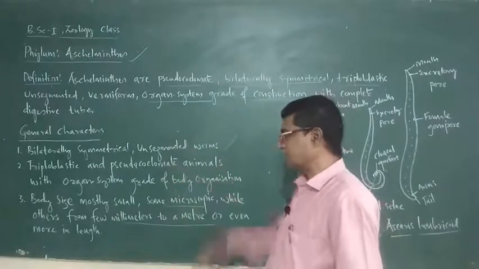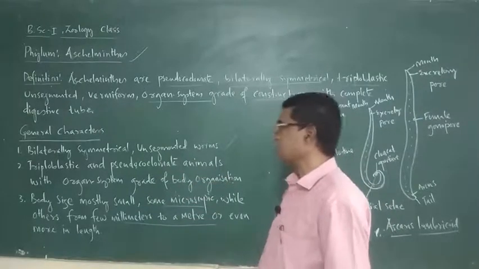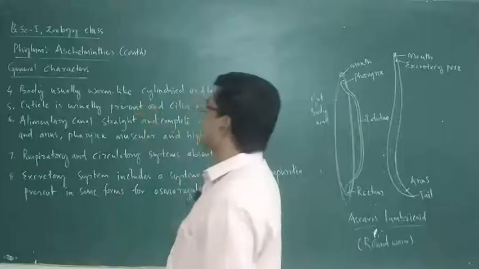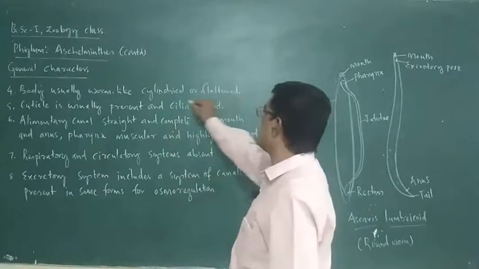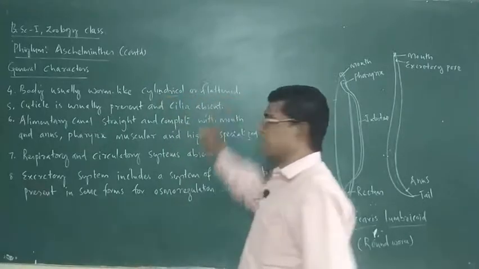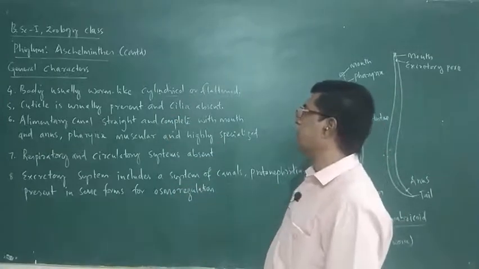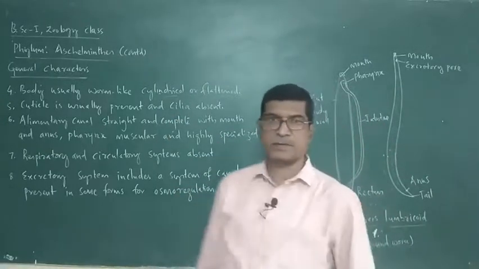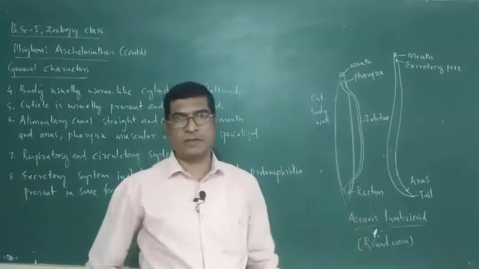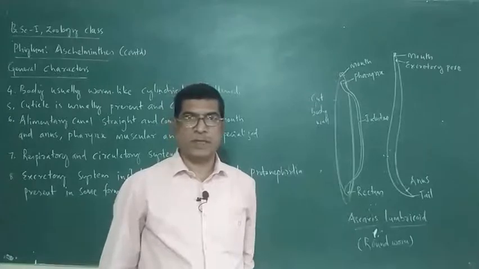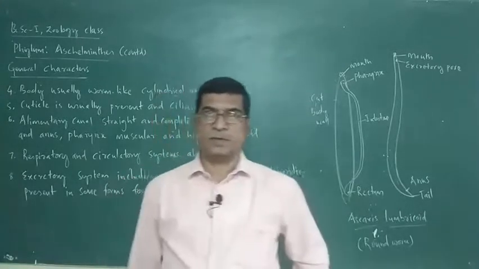Okay, so these are a few general characters of Aschelminthes. Let us discuss some other general characters of phylum Aschelminthes. Body is usually worm-like, cylindrical or flattened. It is cylindrical. Ascaris lumbricoides or roundworm is long, cylindrical, worm-like.